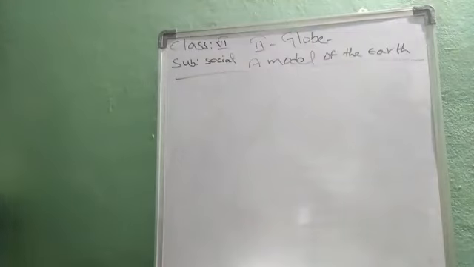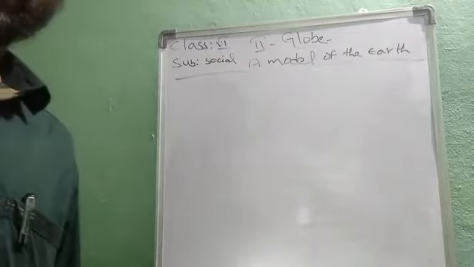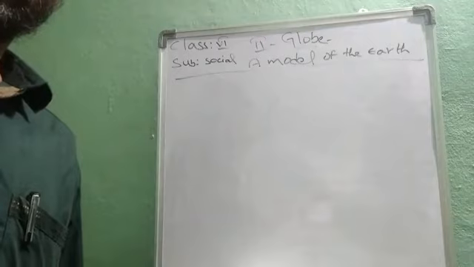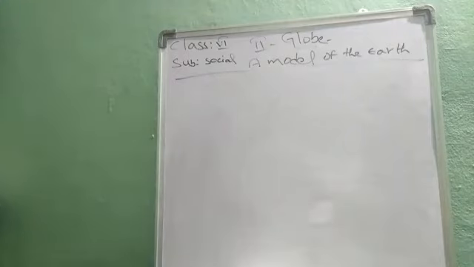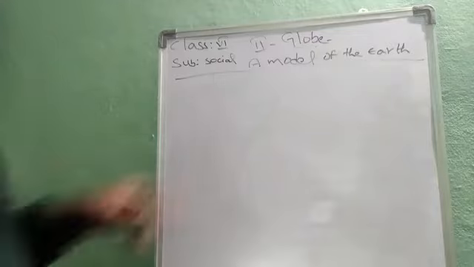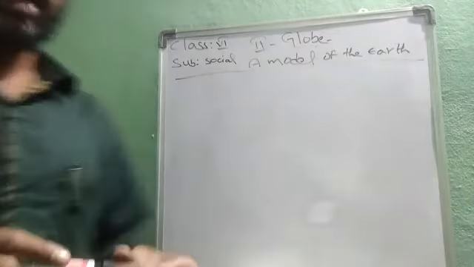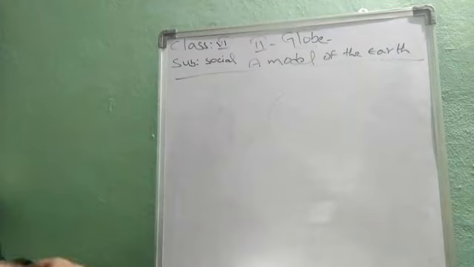Now let us study the latitudes and longitudes. Latitudes and longitudes we will continue in our next class. I will tell you in the next class. Once again I will repeat and draw the picture of the globe on the board. This pen is not working properly.